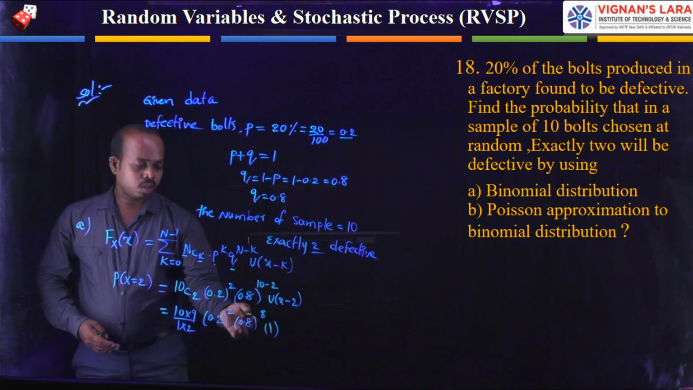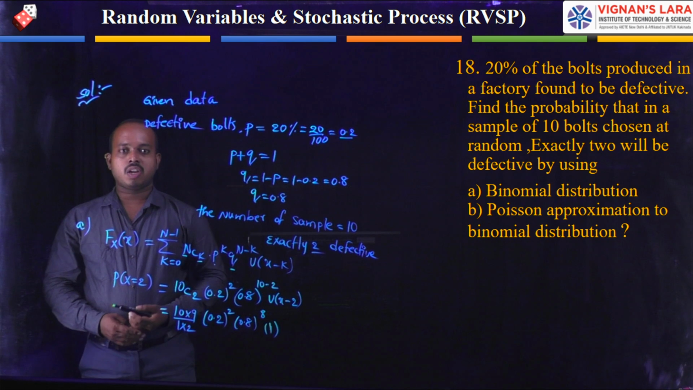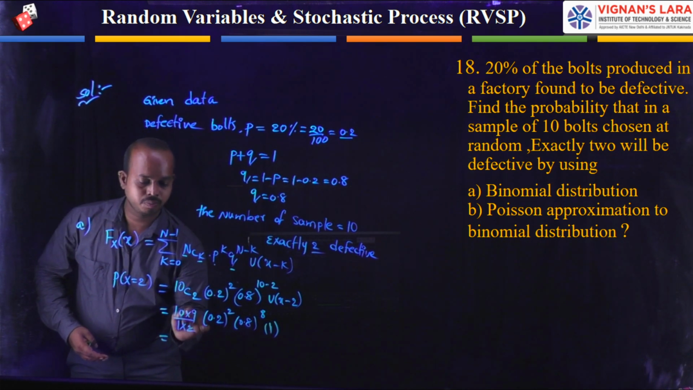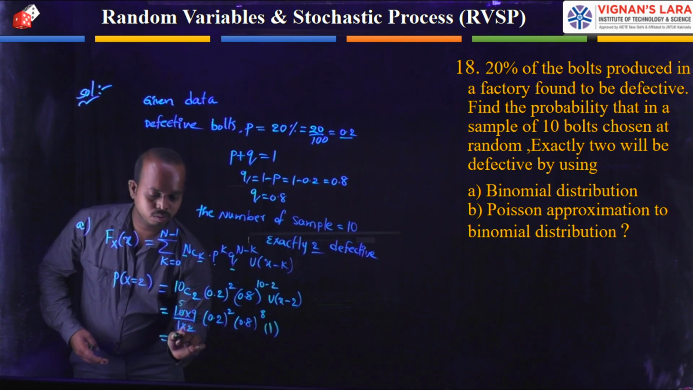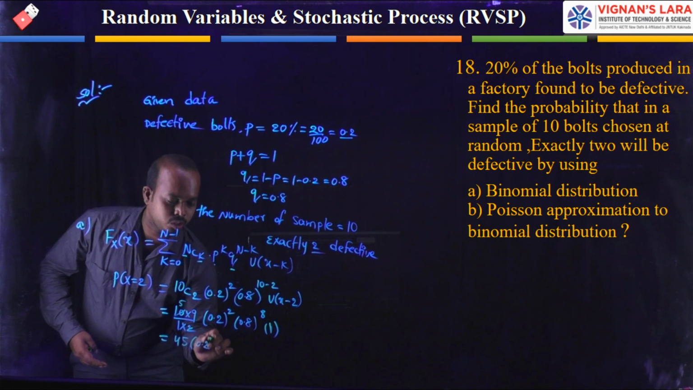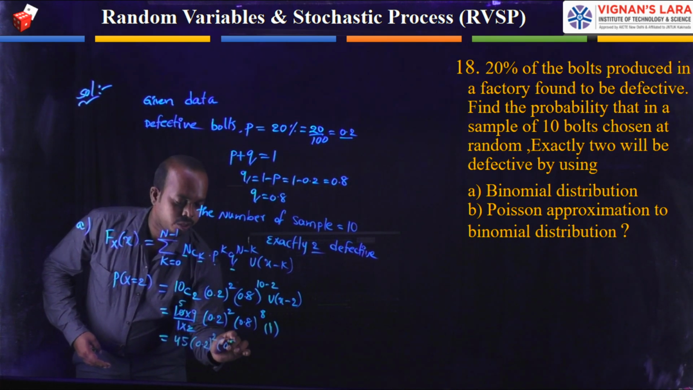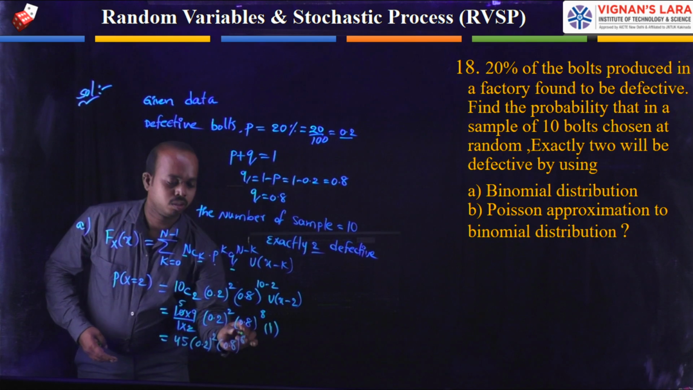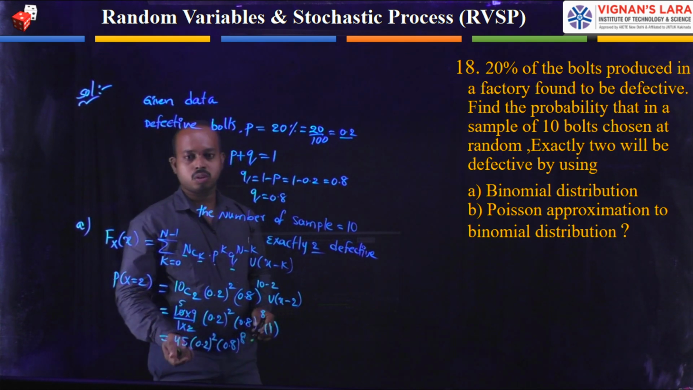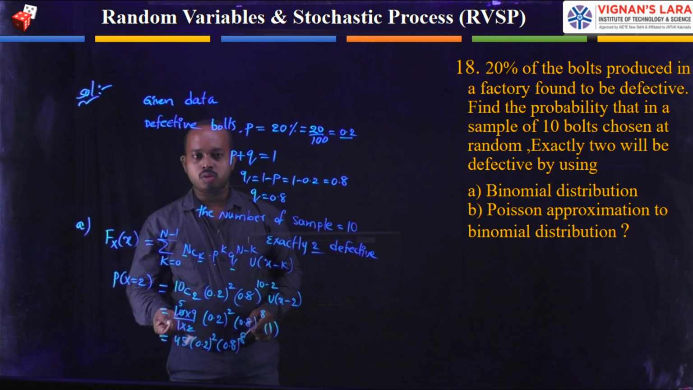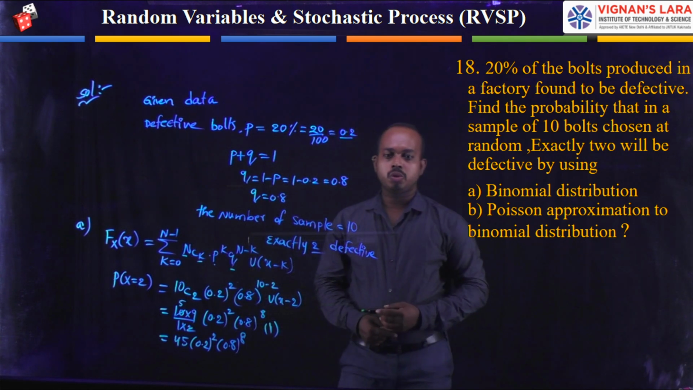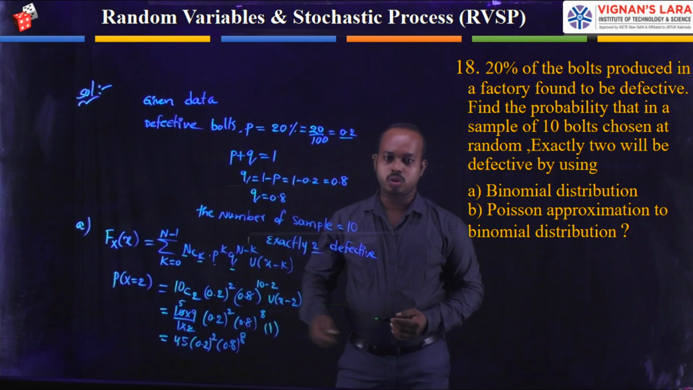That's why you can simplify what remaining numerical values are available. Finally you get the value 45 into 0.2 whole square into 0.8 whole power 8. You can simplify this one, and we finally get the rounded value for this distribution. Similarly, by using the Poisson distribution, we can give the solution for this one.